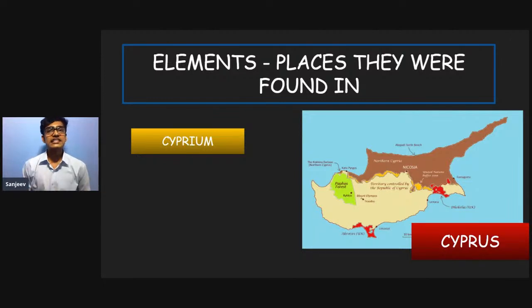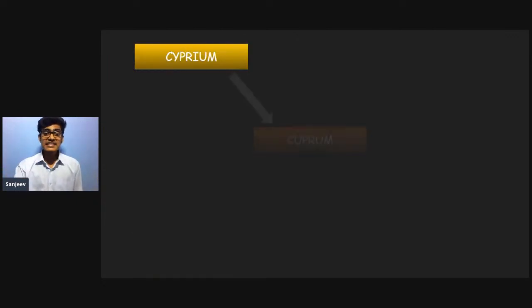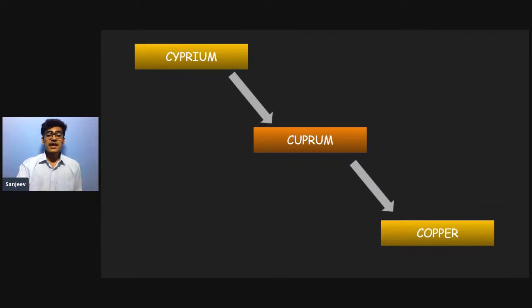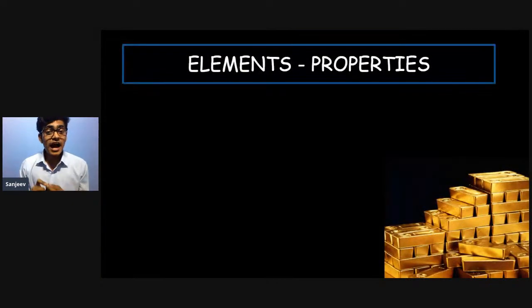Suppose if we take for example germanium, it is named after Germany, the place it was found in. Similar to that, copper is also named after the place it was found in. Next example is: elements were named after their properties. So whichever atoms we are looking at, everything.